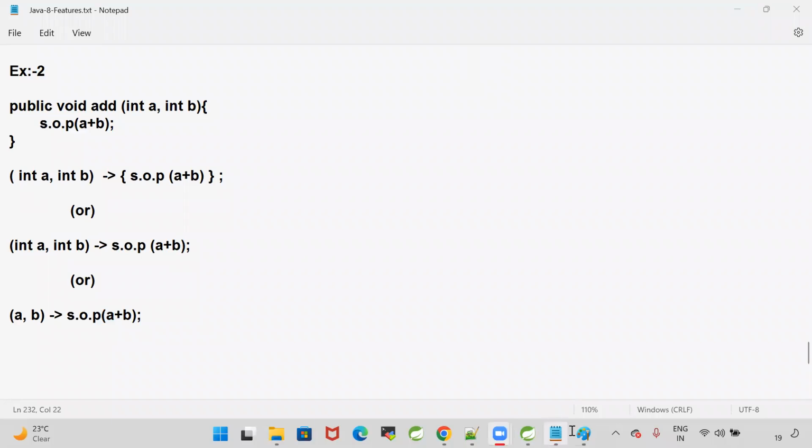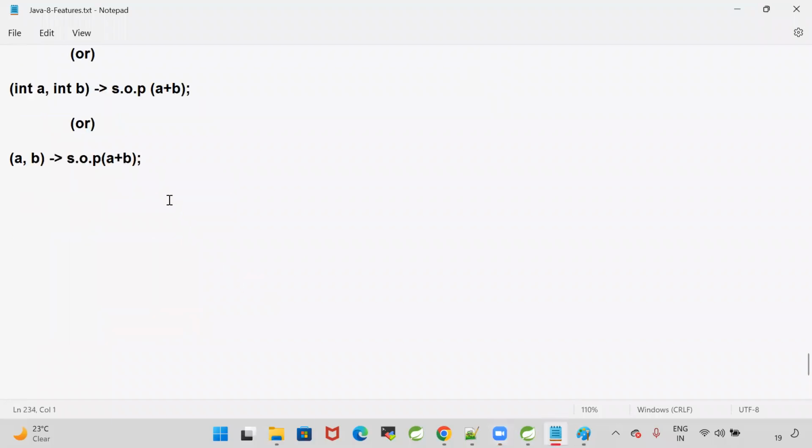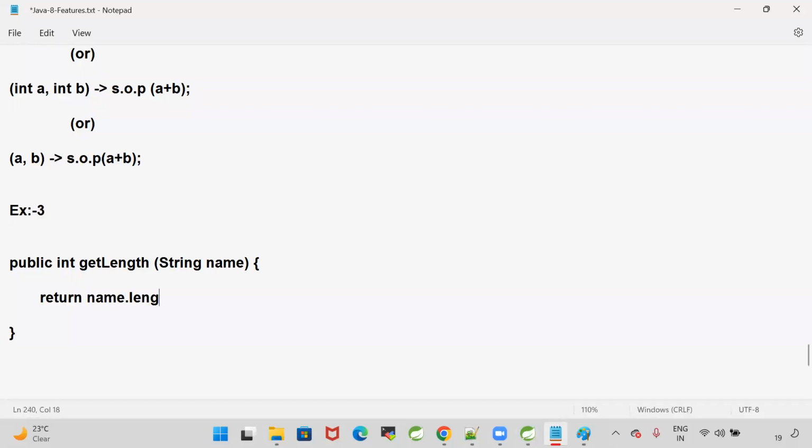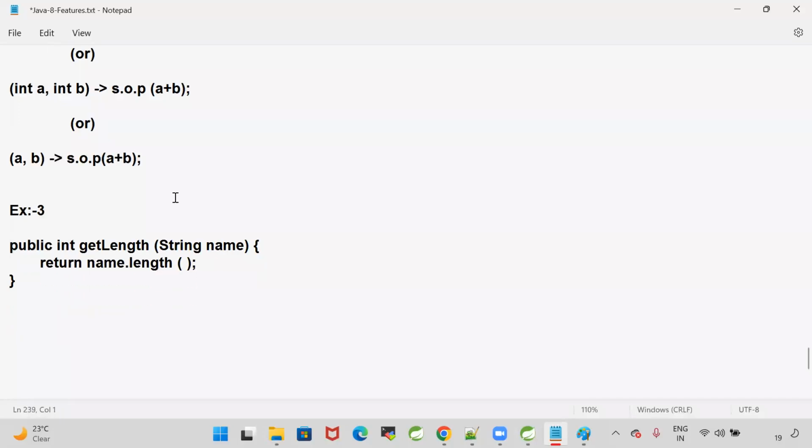Now, I will give one third example. Can you write the lambda for that? Public Integer getLength, with String name as the input. So it has to return name.length(). This is my method. Can you guys write the lambda for this?